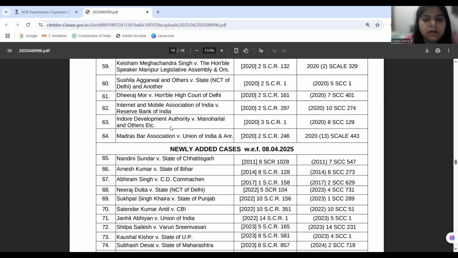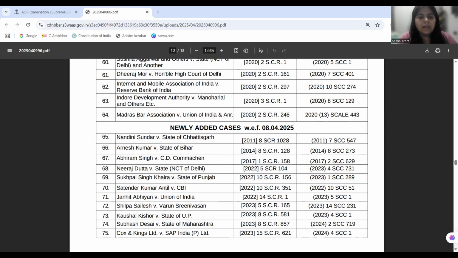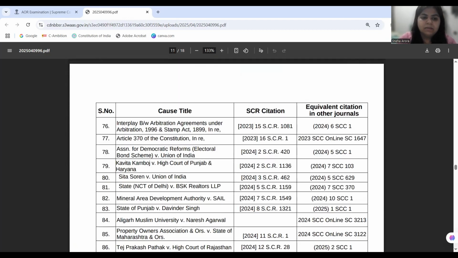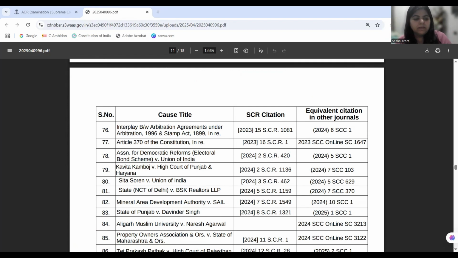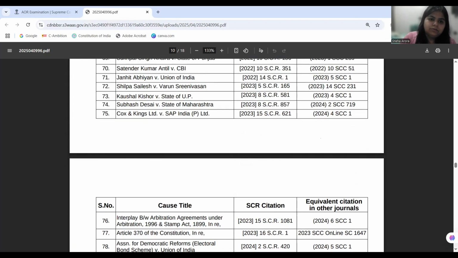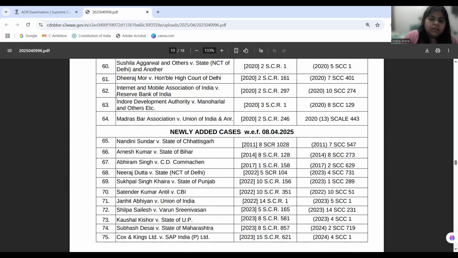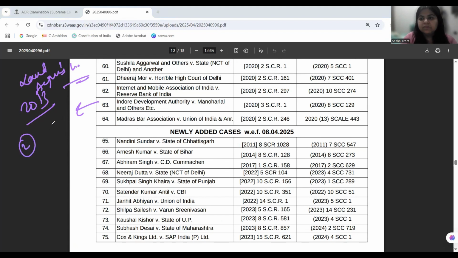One is Indore Development Authority versus Manohar Lal and others case. And on 6381 is being built, State versus BSK Realtors. Okay. So in the case of Indore Development Authority, we are interpreting the 2013 Land Acquisition Act. In this case, the court said that two conditions are to be satisfied to lapse the acquisition proceeding. So that acquisition proceeding has lapsed.